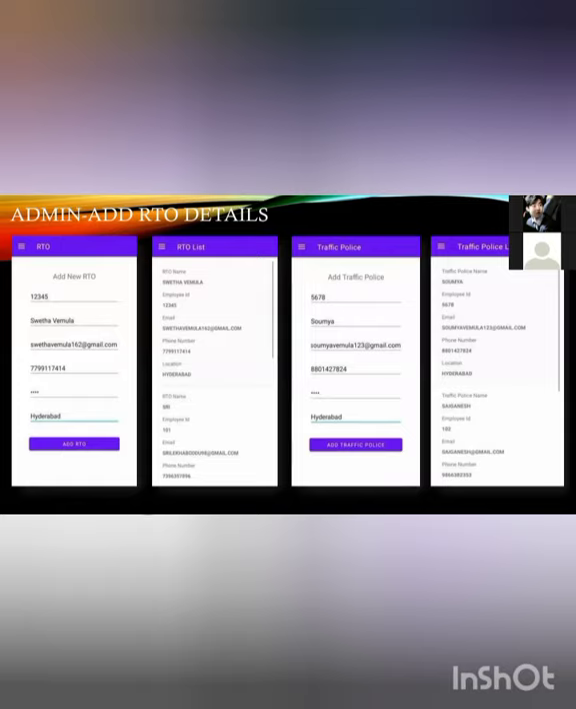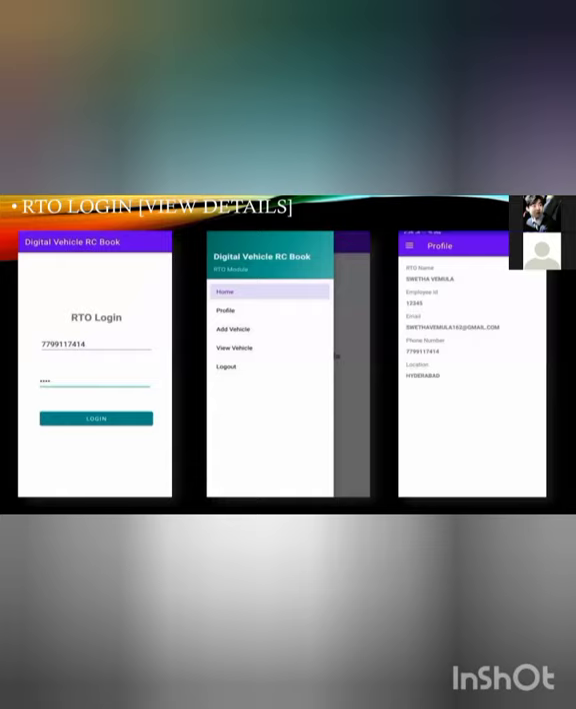After login to the RTO page, here we'll have the add new RTO, and next we'll have the RTO list. After that, we'll have traffic police add. We have to add the details of the traffic police. Then here comes the traffic police list, that means the list which we have added before.